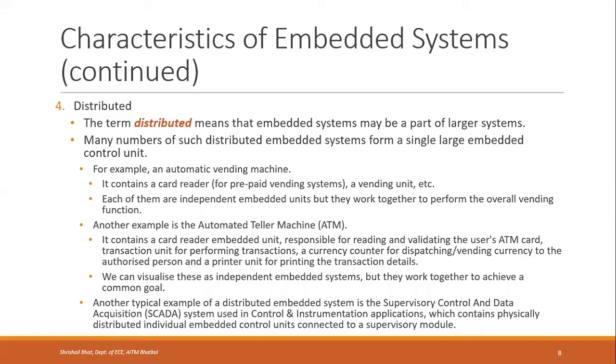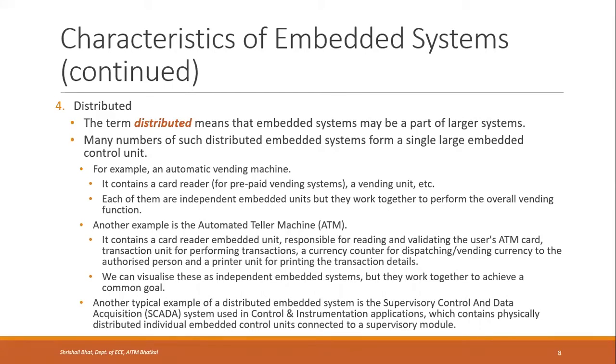There will be no person accepting the money and giving you things. It is a machine which accepts the money and gives you things. That is called an automatic vending machine. These days the coin slots are replaced by card readers, okay, and a vending unit. Each of them is an independent embedded unit. So there is a card reader, which is an embedded unit.